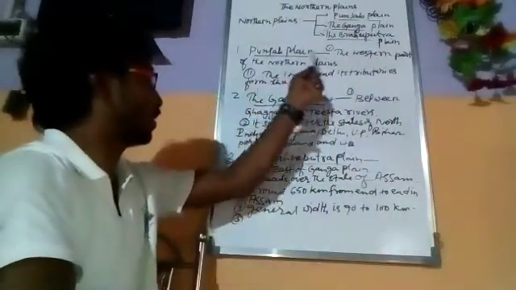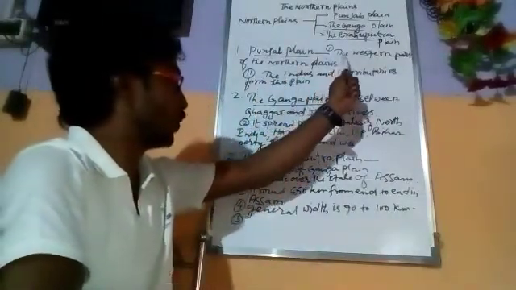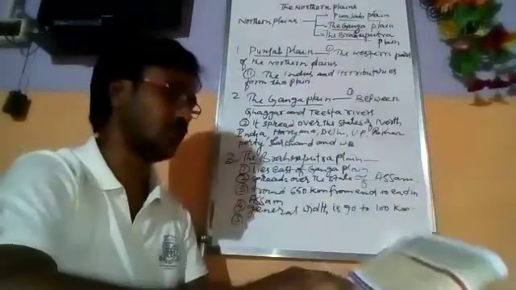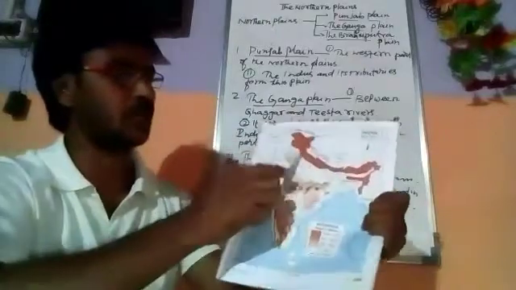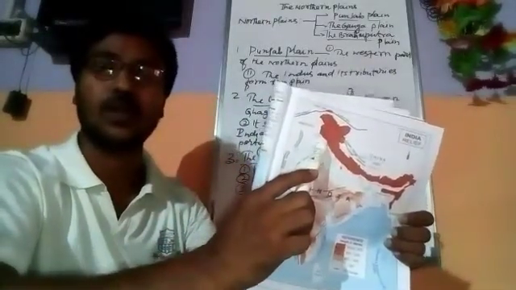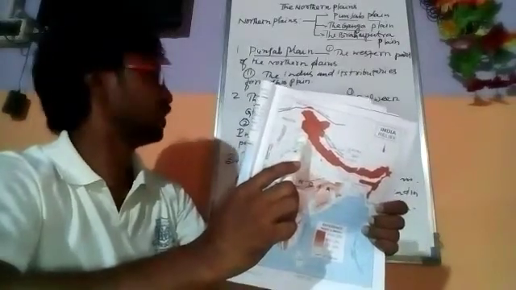Now first coming to the Punjab plain, it is the western part of the northern plain. Here the western part of the northern plain is called the Punjab plain.